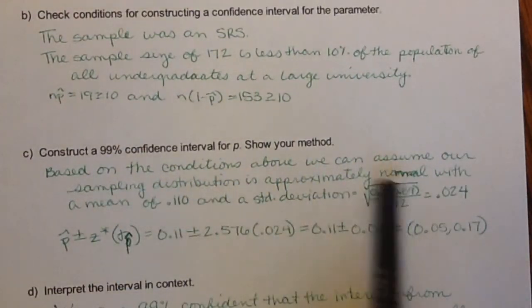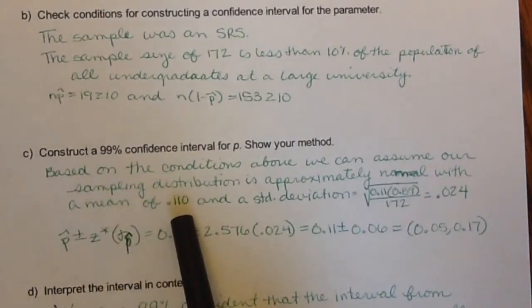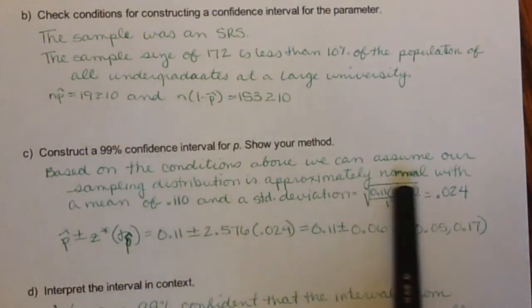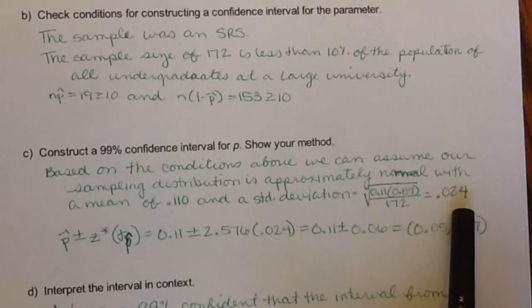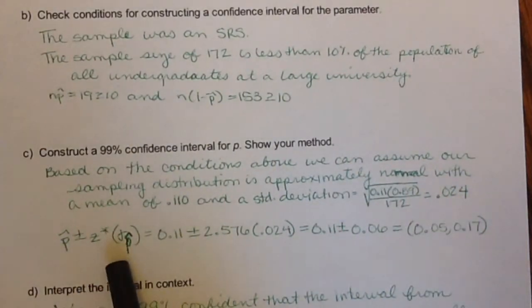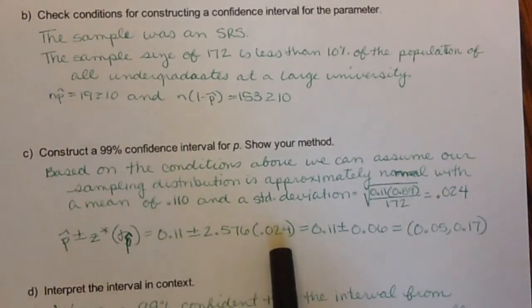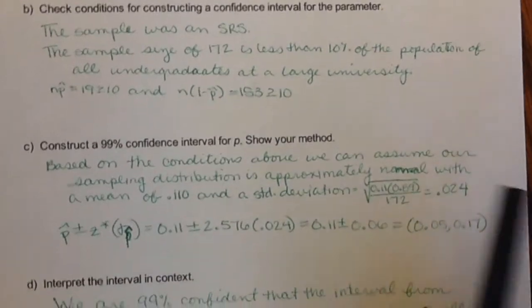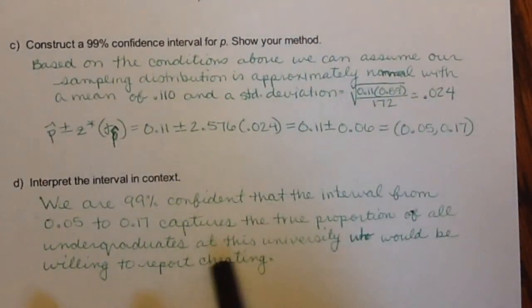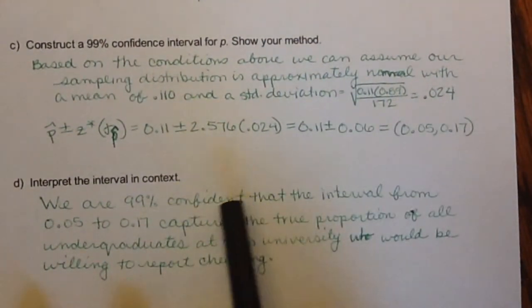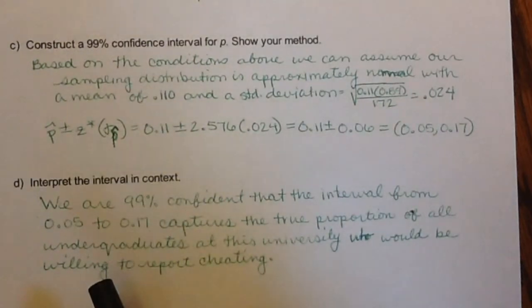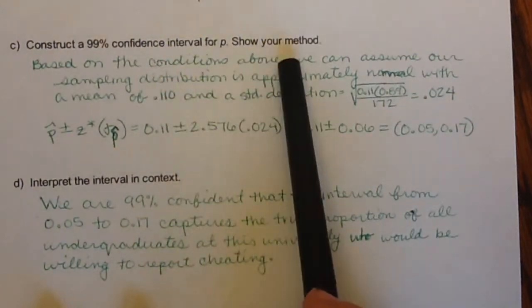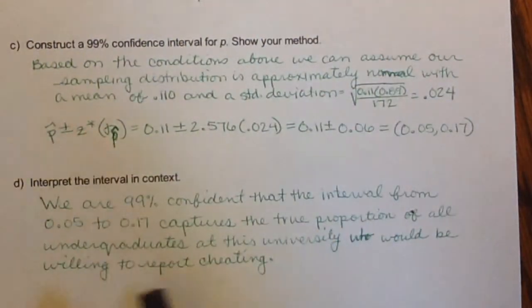So we know it's approximately normal with a mean of 0.11 and a standard deviation, using the formula we got out of the resource packet, of 0.024. Write down the formula for the confidence interval, plug into the formula, then get what your confidence interval is, and finally we interpret in context. So again, this problem broke it down into 4 parts for us, but sometimes it'll be one question that simply says this part right here, and you have to show all 4 steps anyway.